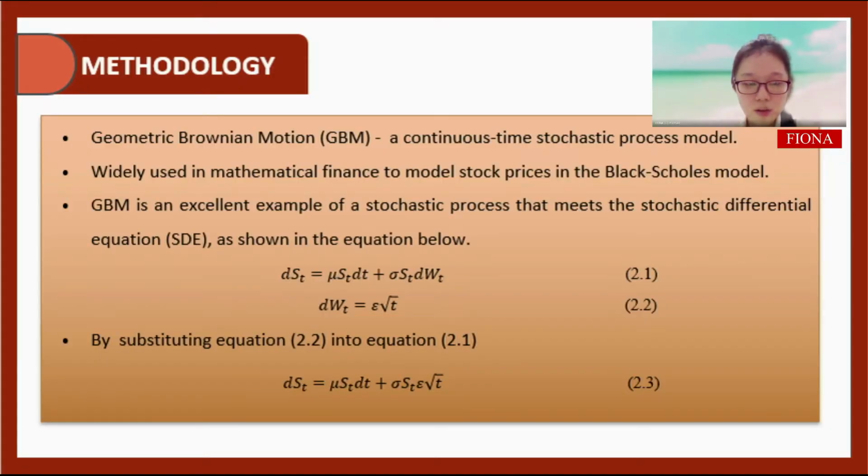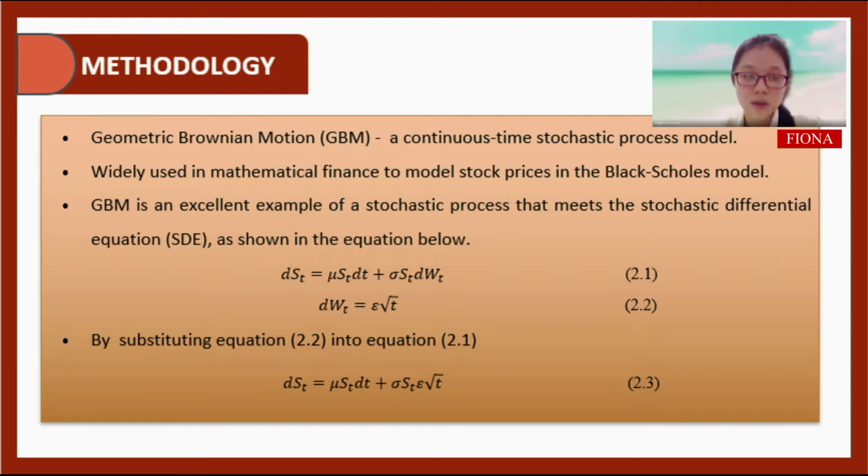Now I'll be explaining the methodology that we'll be using in the project to forecast the Nestle stock prices. The method that we'll be using in this project is the geometric Brownian motion, which is a continuous-time stochastic process model. It is widely used in mathematical finance to model stock prices in the Black-Scholes model. Geometric Brownian motion is an excellent example of a stochastic process that meets the SDE as shown in the equation below. So as we refer to the equation below, dST is equal to mu, which is the drift value, times ST, the stock price at time t, dt, which is the time step, plus sigma, which is the volatility value, times ST, times dWT.